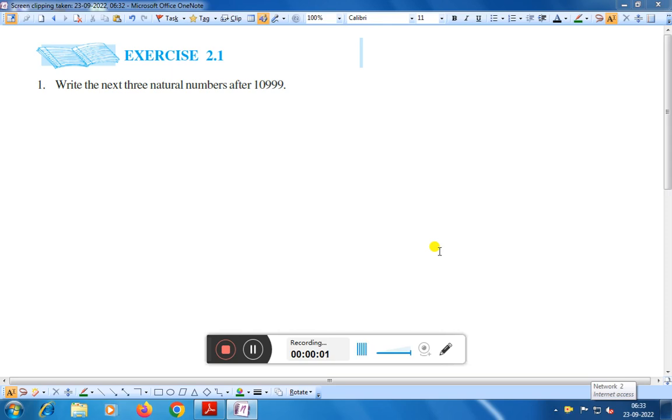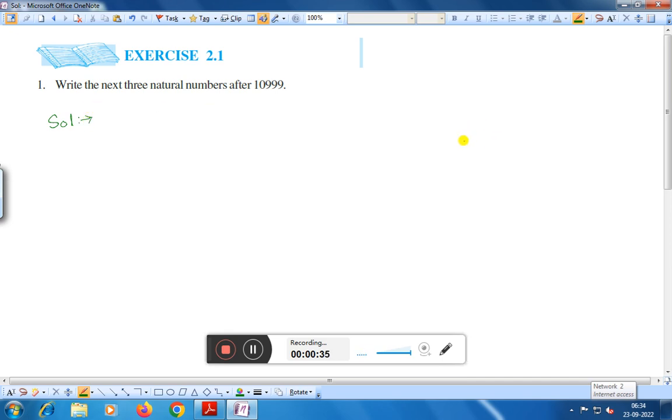Dear friends, today we shall discuss exercise 2.1, question number 1. Write the next three natural numbers after 10,999. Okay, how will we get the next three natural numbers? That means if we add 1 to this number, we will get the next number, right? That means if we solve the problem like this, the next number will be 11,000.